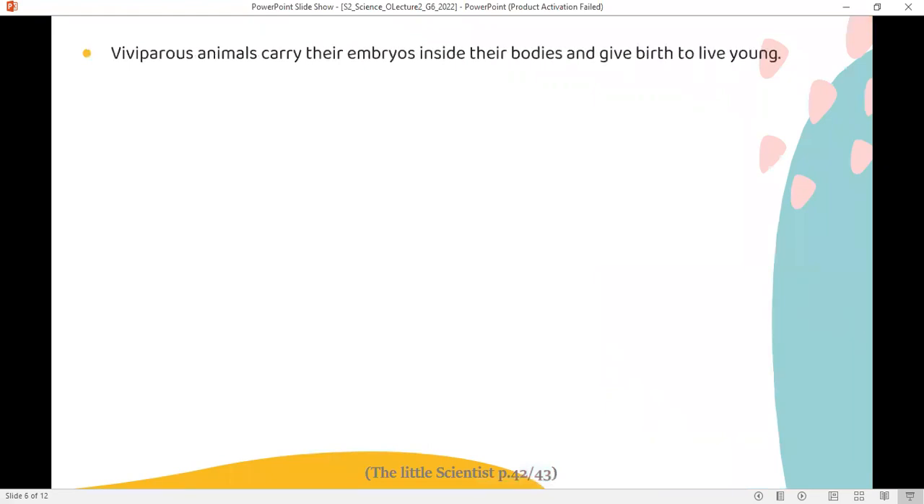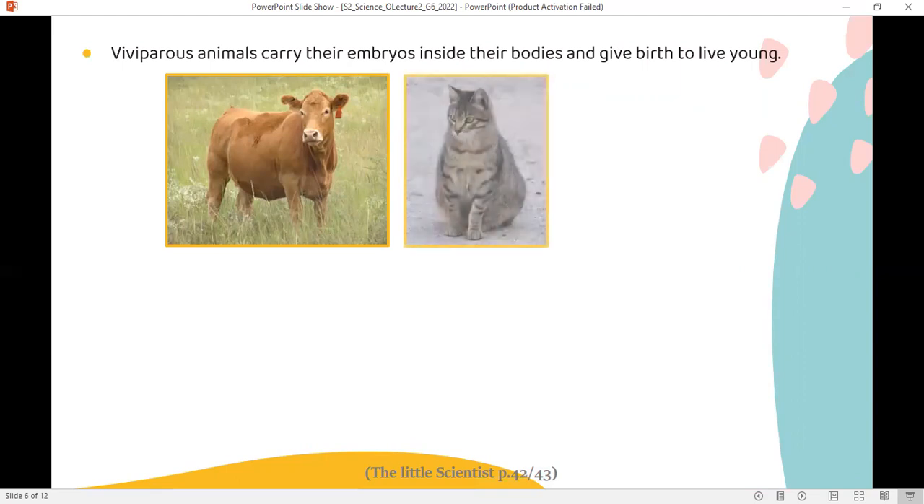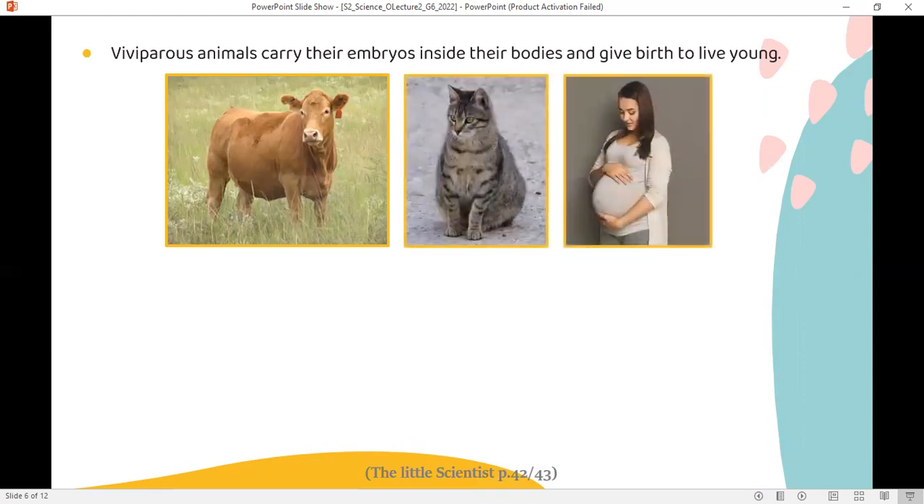The embryo grows inside the female's body. Let me remind you that fertilization, the union of both the sperm and the ovum, happens inside the female's body. And also the growth and the development of the embryo or the baby happens inside the female's body. We're talking here not only about humans, we are talking about the whole mammals group. So fertilization in mammals happens inside the female's body.